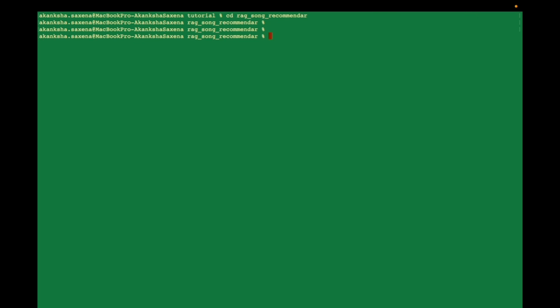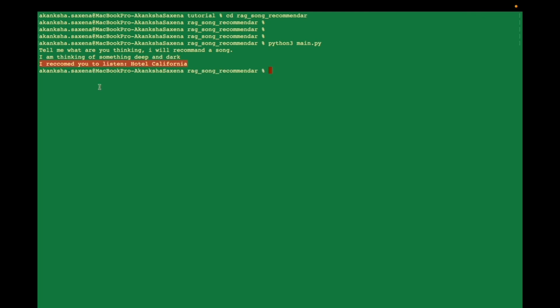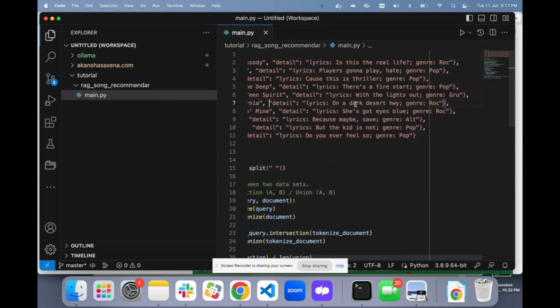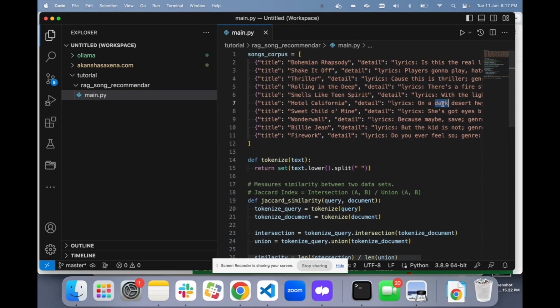I have Python 3, and sorry, I have to go into rag, song recommender, and then run Python 3 main. So it is asking me, tell me a song you're thinking of and I will recommend you a song. I am thinking of something deep and dark, and it recommends me Hotel California. Let me check. Hotel California has dark, okay, something deep and dark. It has deep dark, okay.